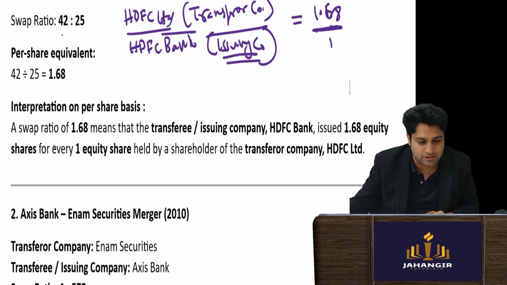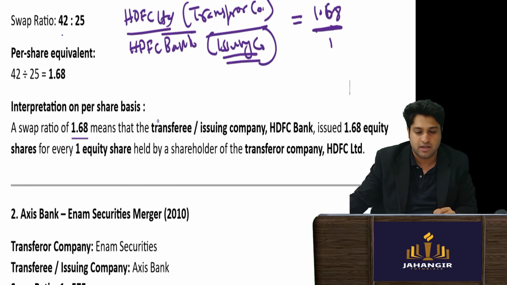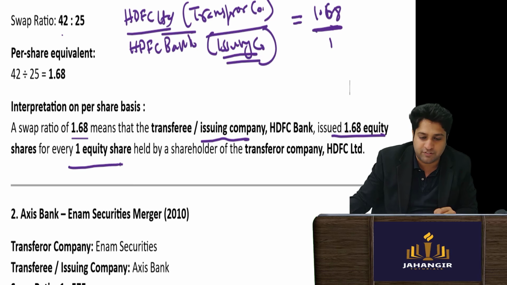So this line you have to learn exactly right: a swap ratio of 1.68 means that the issuing company will issue 1.68 equity shares for every one share held in the target company.